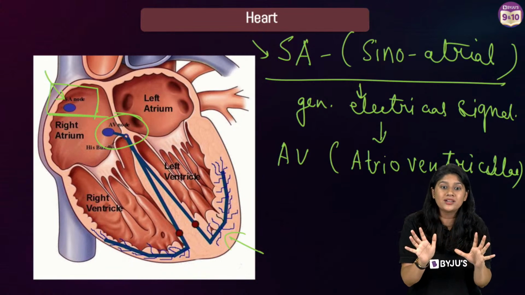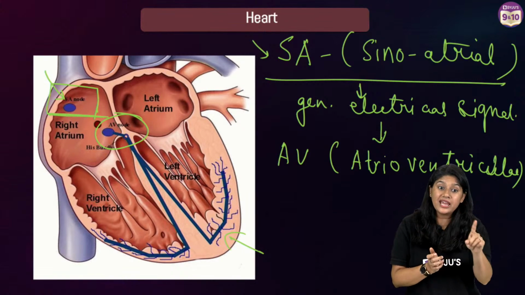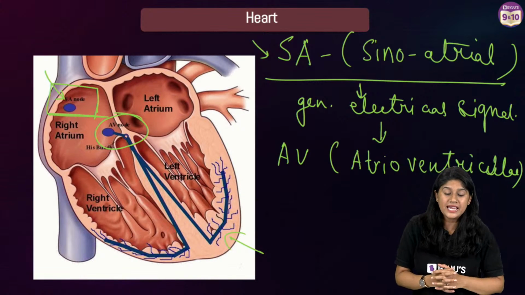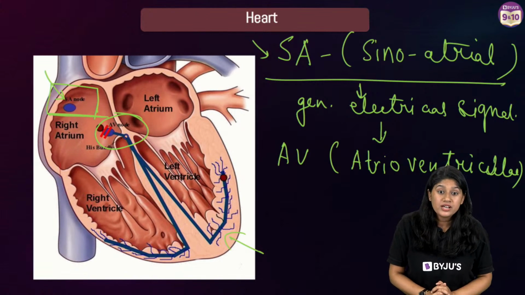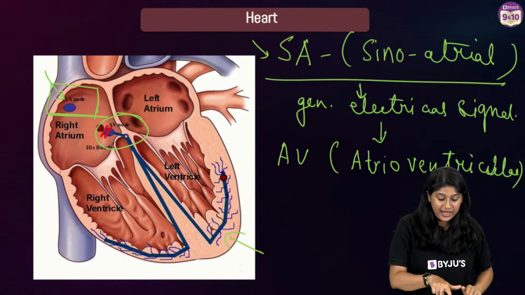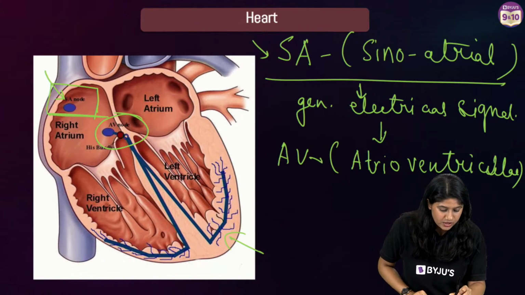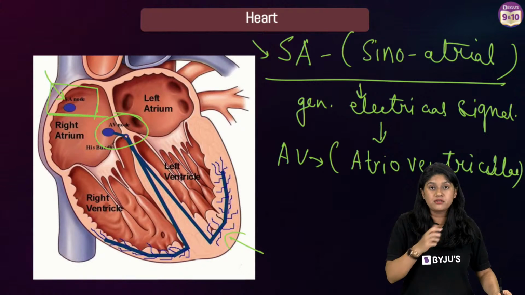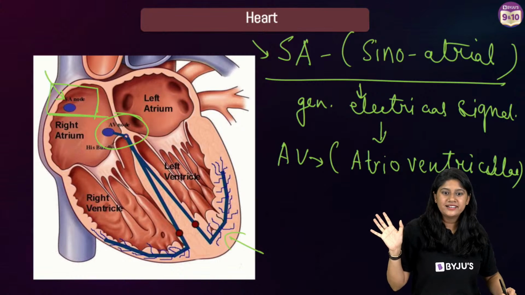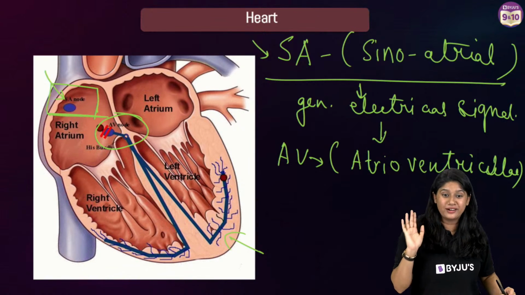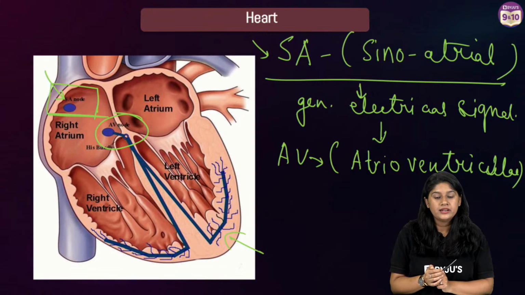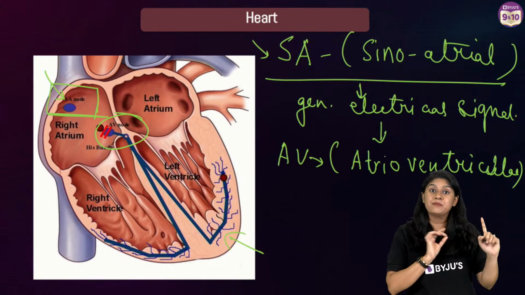Everyone clear? There's another name for the SA node, that is pacemaker. Clear? Very good. Purkinje fibers are the fibers that carry the electrical impulse. The AV node will receive the information from the SA node. The SA node is the first one that receives the signal. Then we have the AV node. Clear? The other name of the SA node is pacemaker.